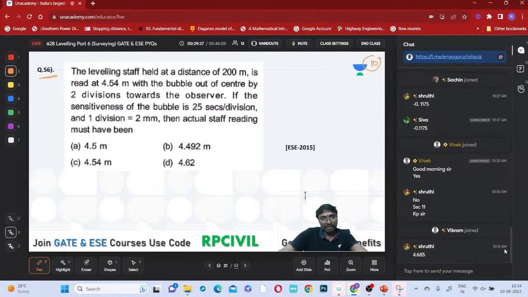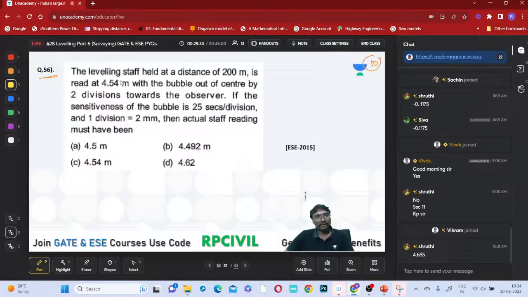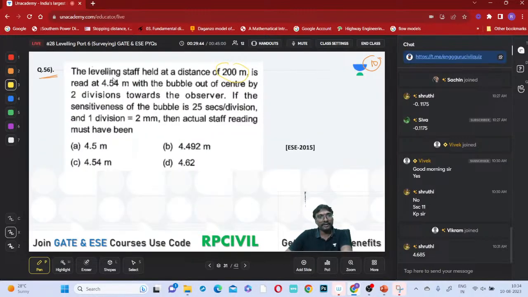So anyone tell me, what formula we have to use for the sensitivity of this bubble tube? The leveling staff held at a distance of 200 meters, so D is 200 meters, right? Now what else? It is read at 4.54 meters with a bubble out of center by two divisions towards the observer. If the sensitiveness of this bubble is 25 seconds per division, and one division is equal to 2 millimeter, the actual staff reading must have been how much?